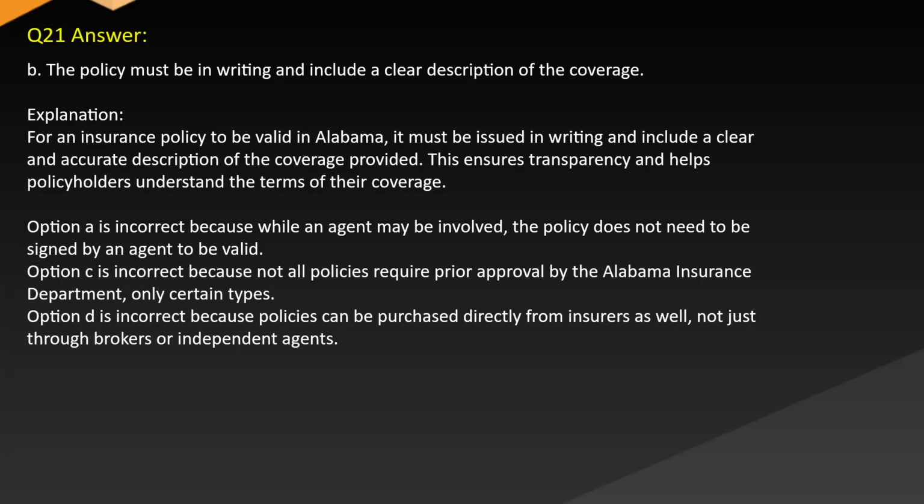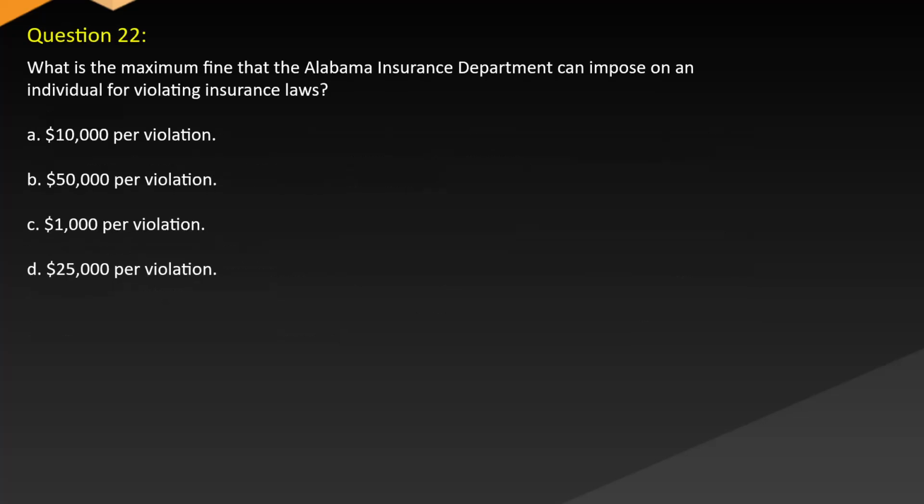Option A is incorrect because while an agent may be involved, the policy does not need to be signed by an agent to be valid. Option C is incorrect because not all policies require prior approval by the Alabama Insurance Department, only certain types. Option D is incorrect because policies can be purchased directly from insurers as well, not just through brokers or independent agents.